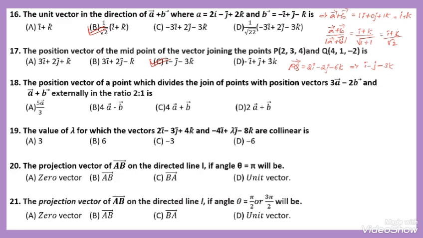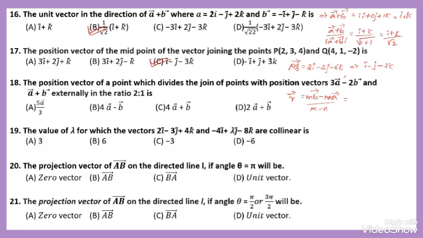R is equal to m into vector b minus n into vector a, divided by m minus n. Here, m is the vector a plus b and n is 3a minus 2b. I will take b here: this one indicates b and this one is a.